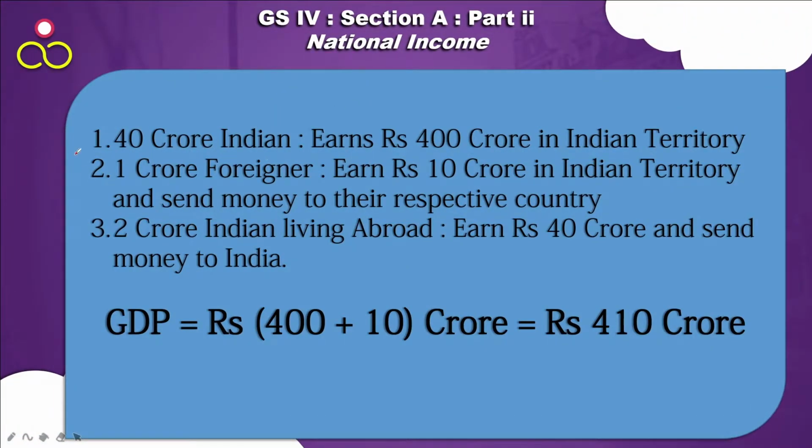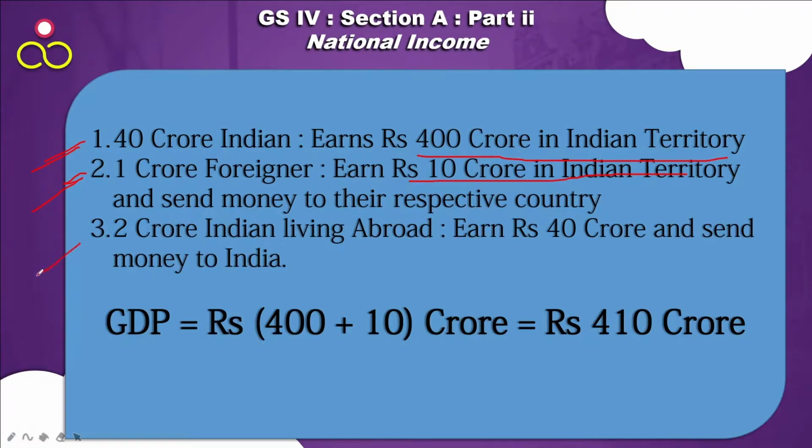For example, let's say there are 40 crore Indians and they earn 400 crore in the Indian territory. Inside the Indian boundary, 40 crore Indians earn 400 crore. And let's say there are 1 crore foreigners, and they earn 10 crore in Indian territory and also send this money to their respective country.